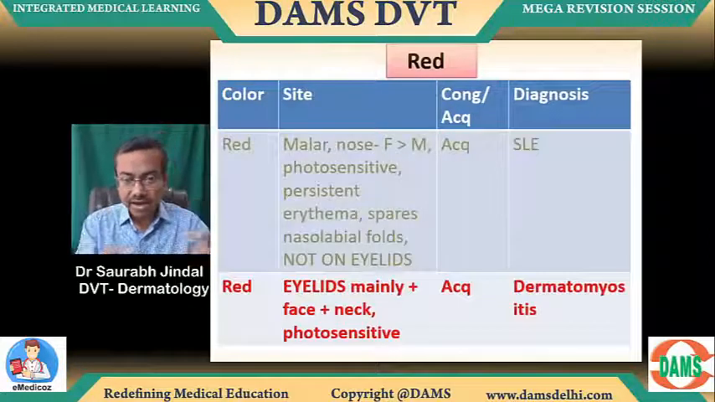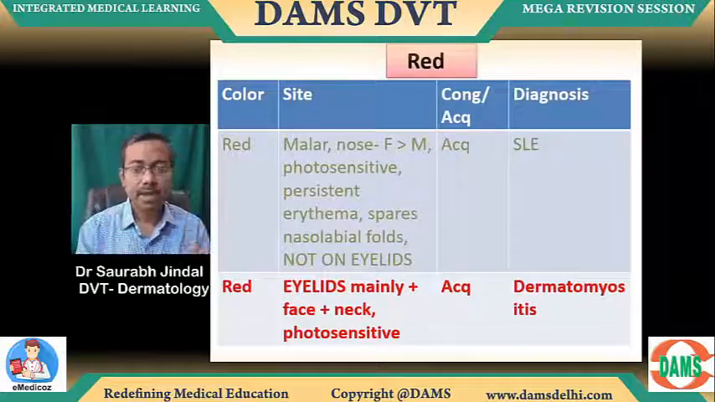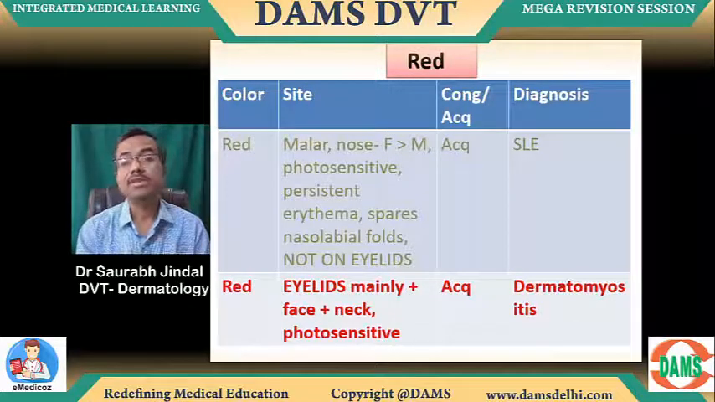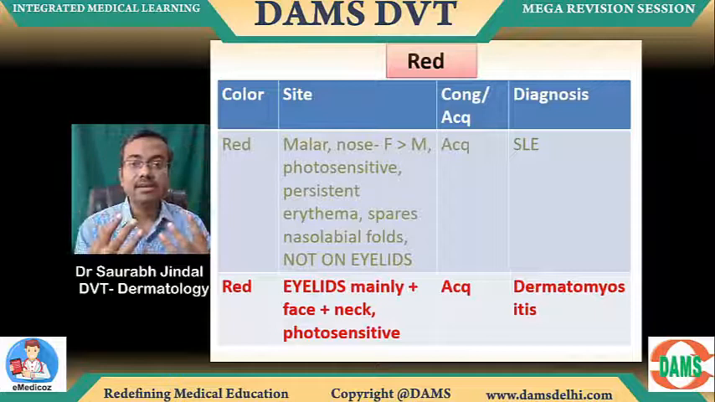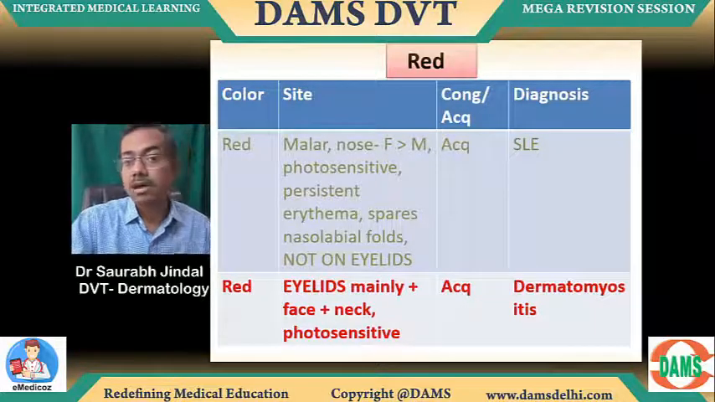Okay, let's look at again the red highlighted point. If it's red but mainly on the eyelids, okay, face, neck, photosensitive, again acquired, this is dermatomyositis. So if it's around the eyes, not around the cheeks, it's going to be basically dermatomyositis.